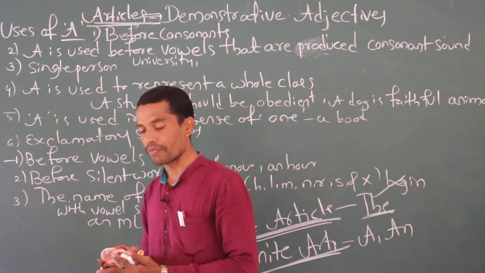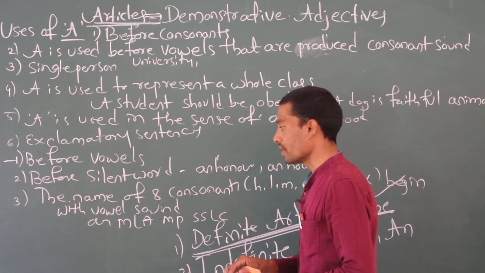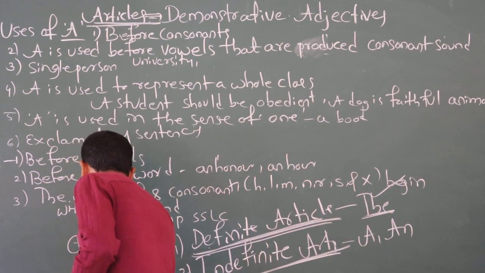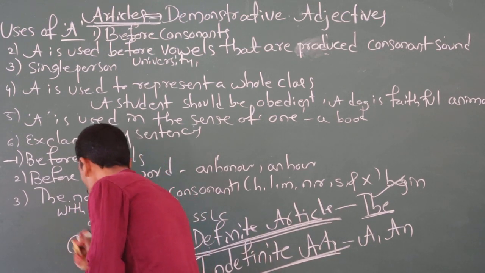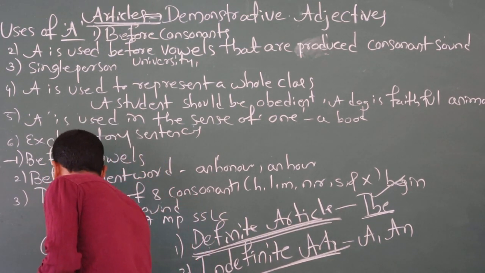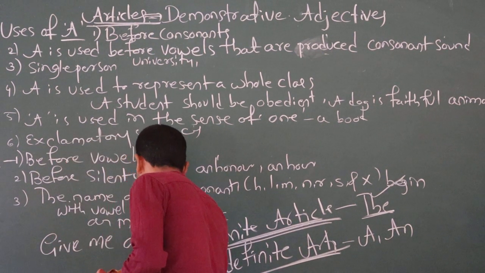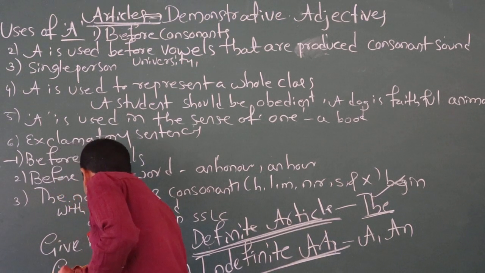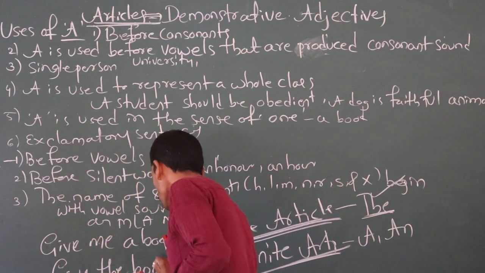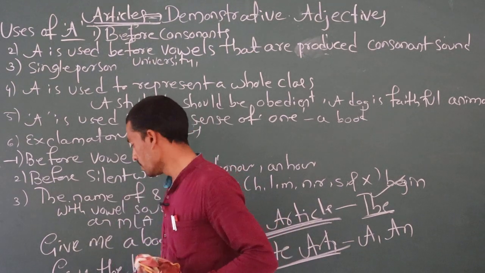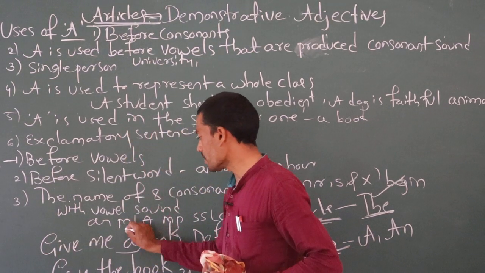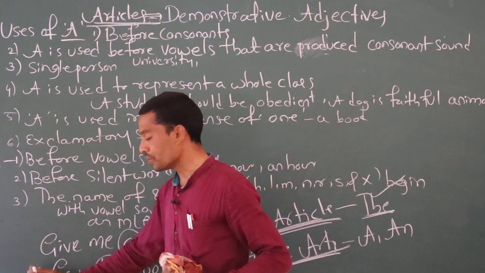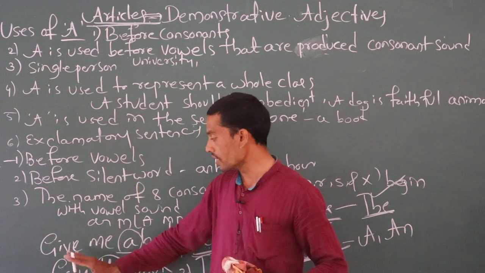So this is the difference between the definite article and the indefinite article. Yesterday I told you: give me a book. Give me a book, this is correct. Give the book, this is also correct. Both are correct sentences, but we are using different articles. Here I used the article a, here I used the article the. With these two sentences we are going to understand articles.